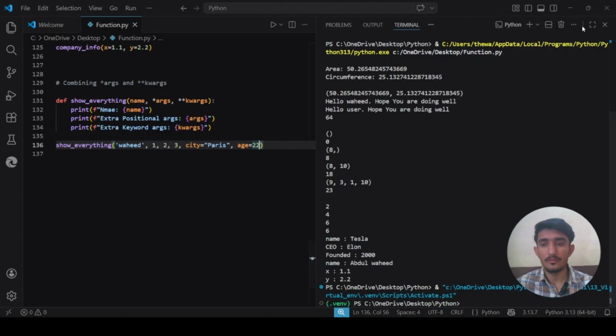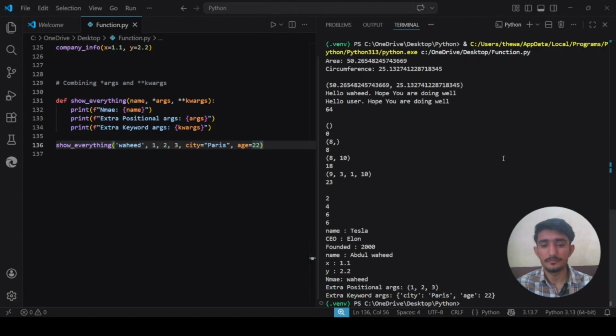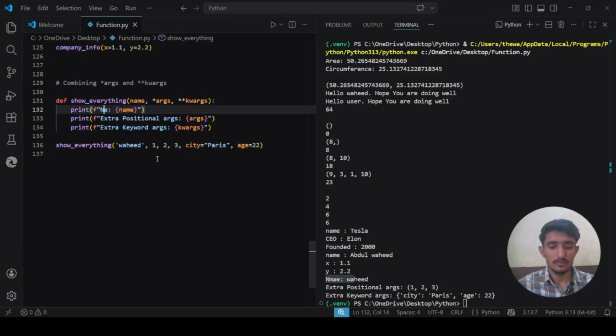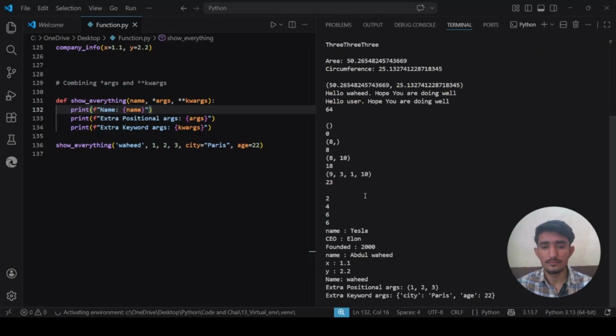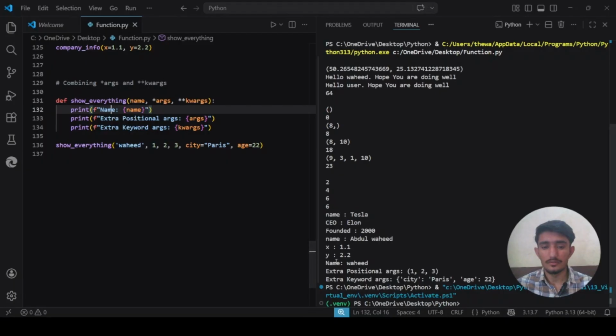When we try to run it, you see that regular arguments come here, extra positional arguments come here, and extra keyword arguments come in this line.